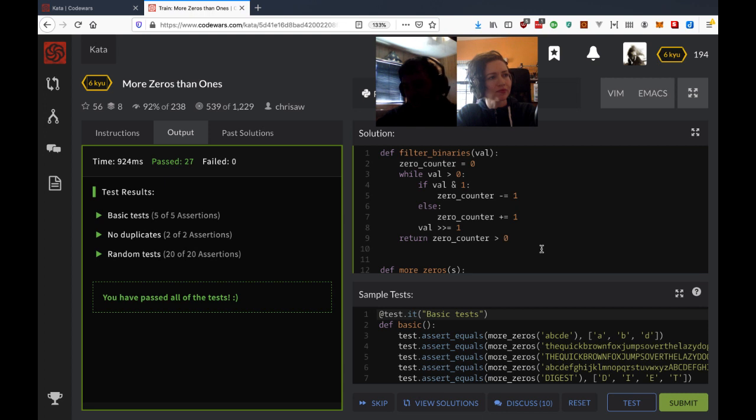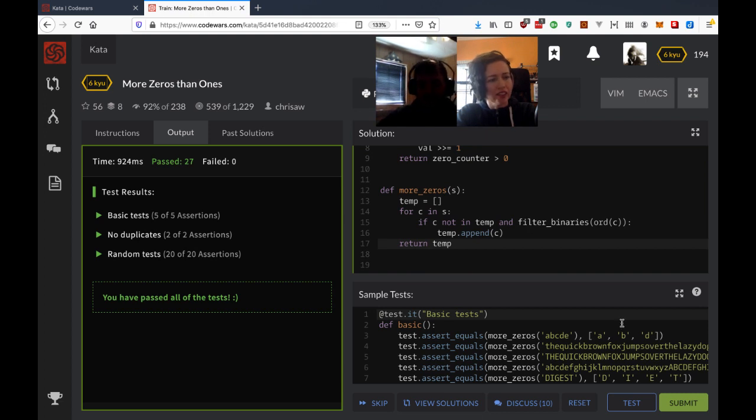The only thing that we could do is, instead of setting the increment using an if else statement, we could do a ternary statement on the zero counter. But I think that leads to less readable code than what we have now, so I don't think that really helps anything. Okay, I think this is good. Let's submit it. Let's look at Derek's solution. Let me submit. All right.